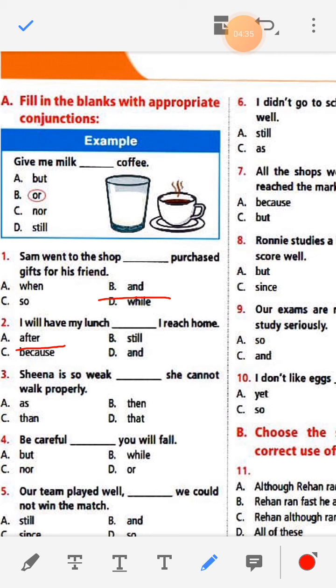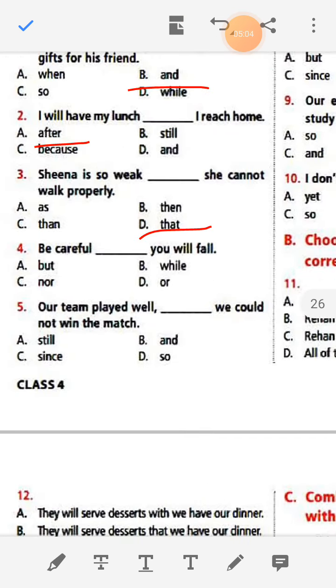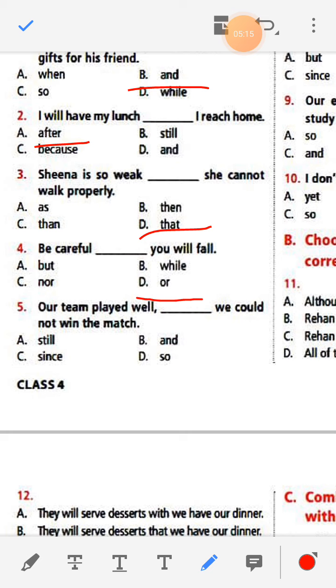Sina is so weak and she cannot walk properly. Sina is so weak dash she cannot walk properly. So here the answer is Sina is so weak that she cannot walk properly. Be careful dash you will fall. Be careful or you will fall.